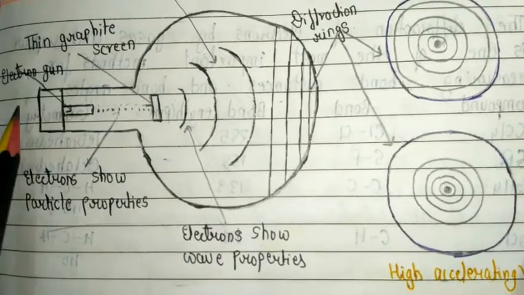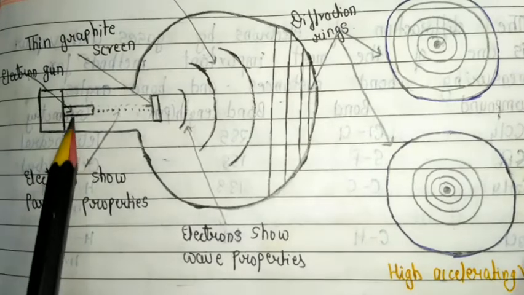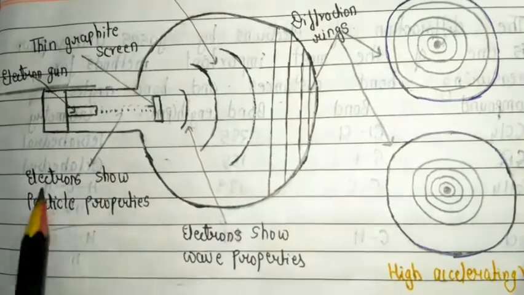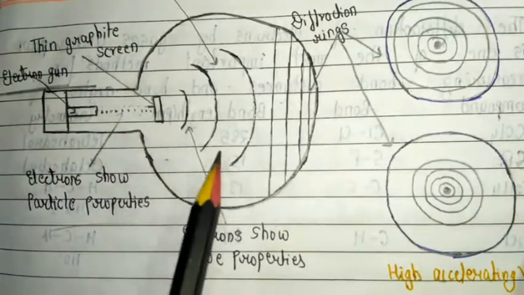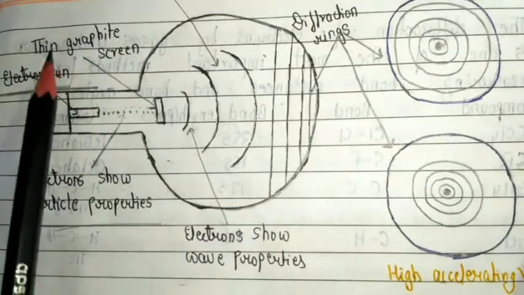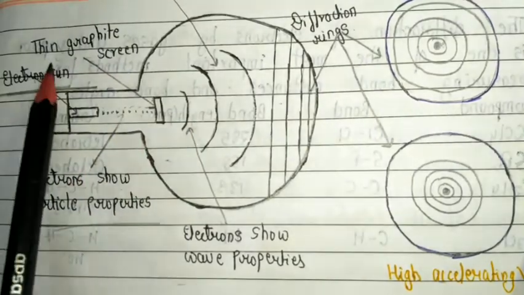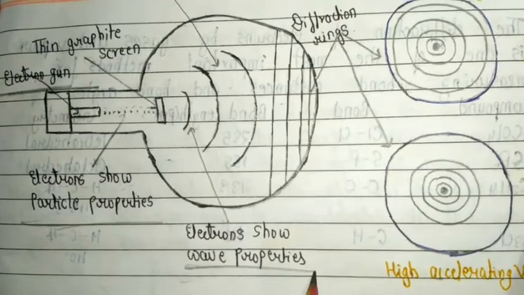Tungsten is used to produce the electron beam, which is why we use an electron gun. Before entering the thin graphite screen, the electron shows particle property, but after passing through this thin graphite screen, the electron suddenly shows wave properties.